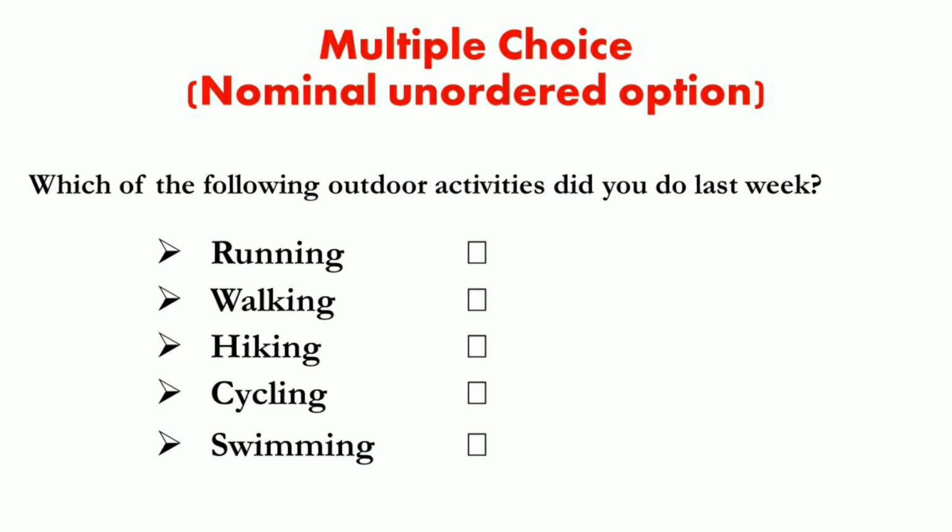We have to opt for one among these options which may be applicable. As in the previous case, sometimes we represent these qualitative variables by assigning numbers, for example, 1 for running, 2 for walking, 3 for hiking, 4 for cycling and 5 for swimming.